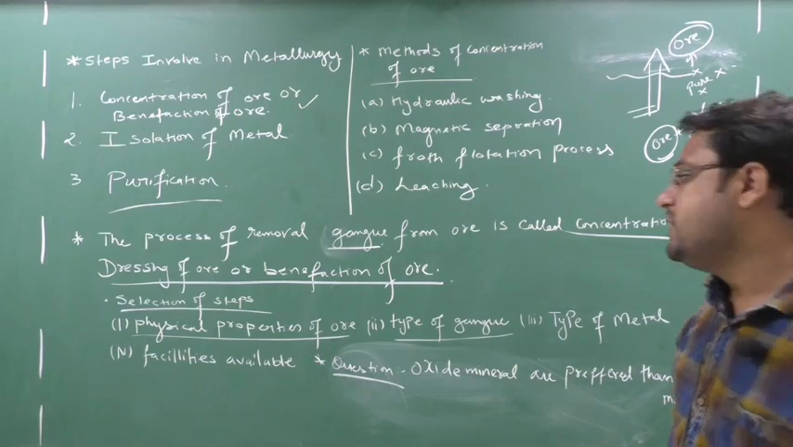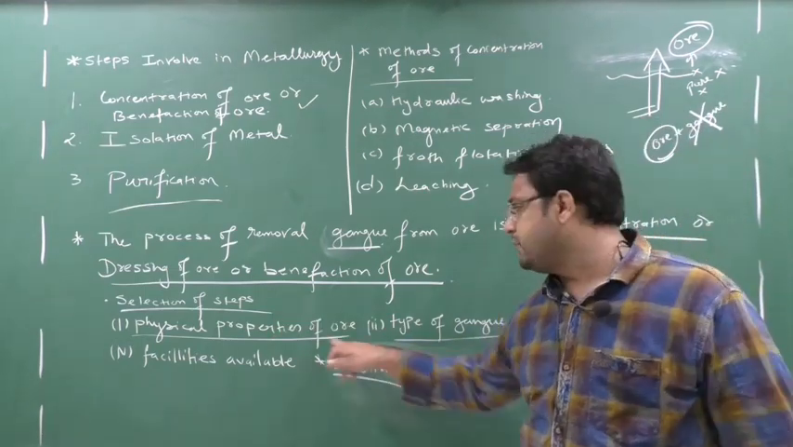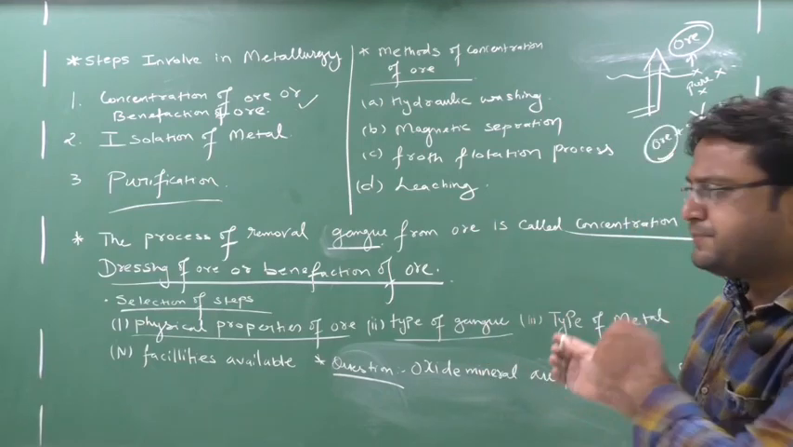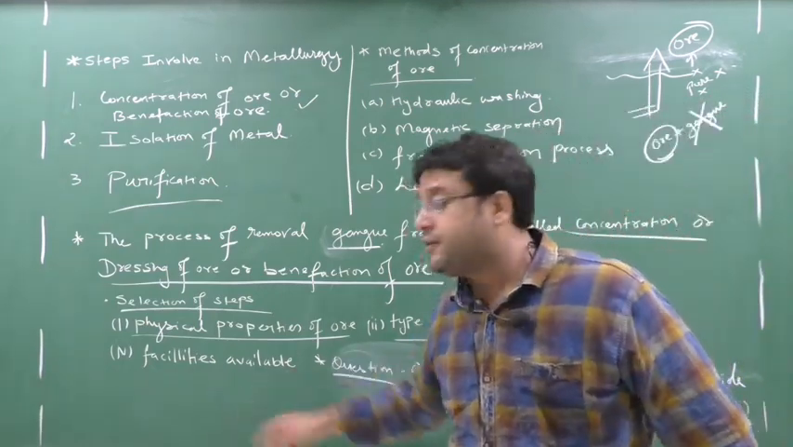So you have to select the steps. The first step depends on what? Physical properties of ore. Which type of ore is there? Then it depends on the type of gangue. Then it depends on the type of metal. And the last portion is to see the facilities available.